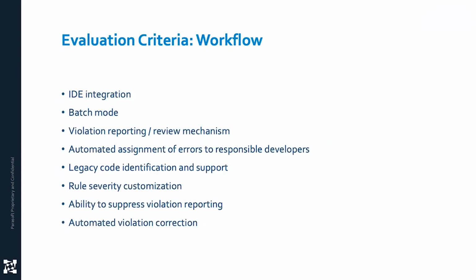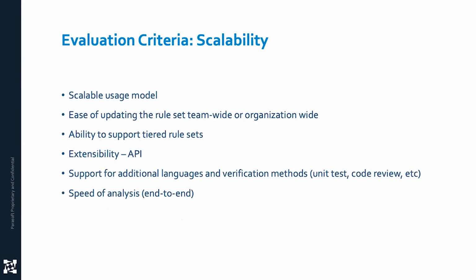How do violations get reported? Can I put it into a workflow? Can I put it into a pipeline? Can I use it as a gate to do code promotion? Can I assign things to the right people? Can I handle my legacy code? Can I set severities? Can I get suppressions done the right way? All of those things, super critical.